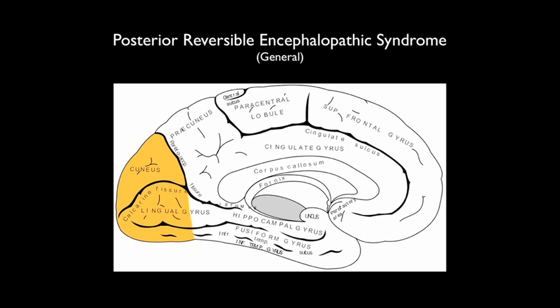Generally speaking, PRES is an acute encephalopathy related to edema within the brain parenchyma, usually isolated to the cerebral white matter. For the most part, the posterior parietal, temporal, and occipital regions of the brain are most commonly affected.